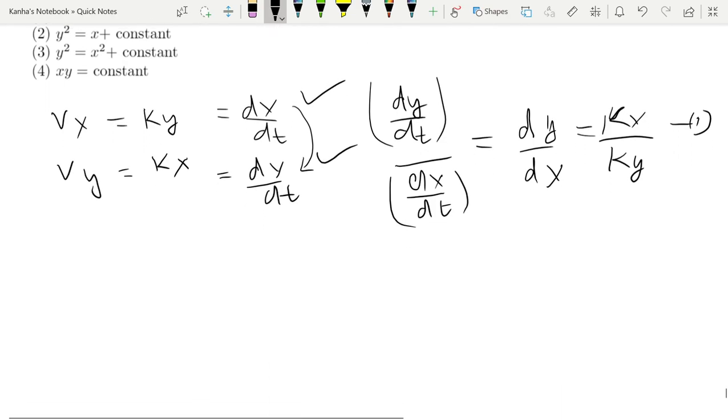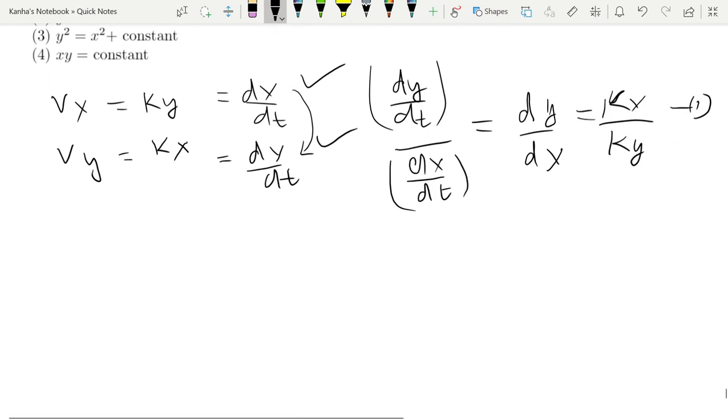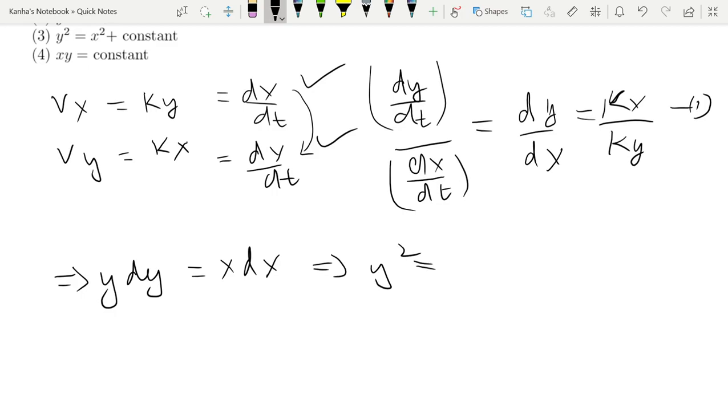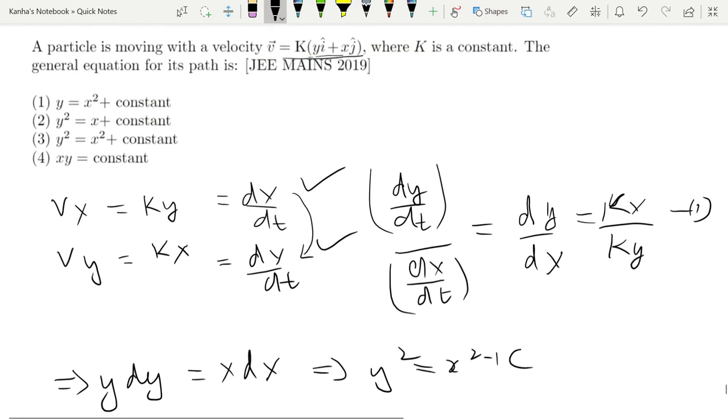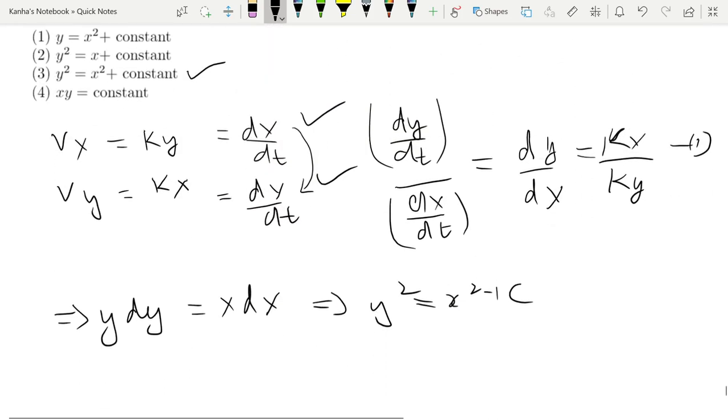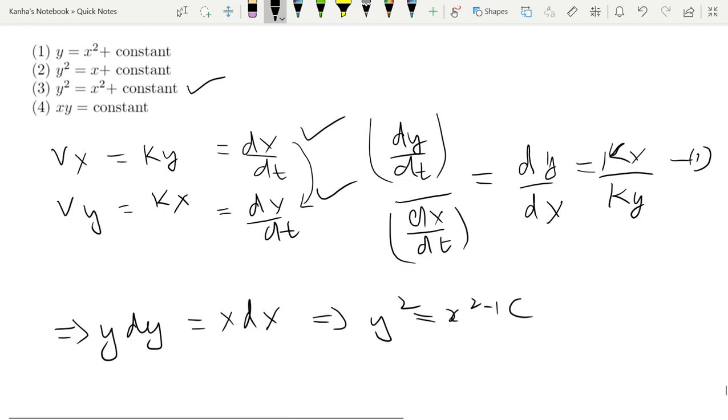Now you can easily see it's a differential equation. To find x and y, you will take the integral. So from this equation you see that y dy is equal to x dx. That implies y square is equal to x square plus c. Let's see if this is somewhere in the options. y square is equal to x square plus c. This is the answer. So we are done with the questions for this chapter.